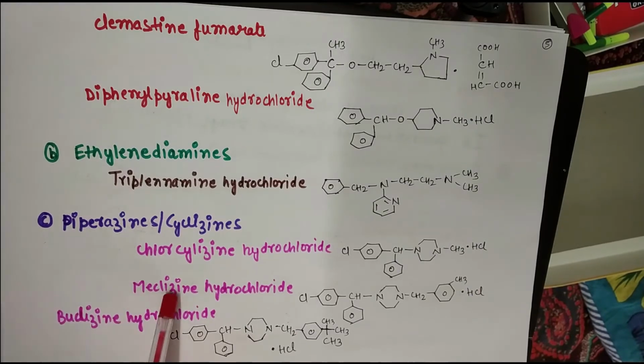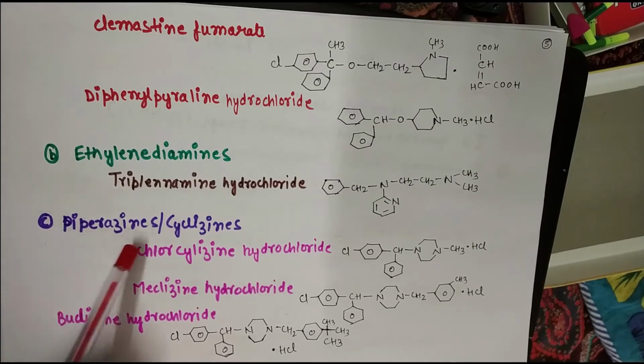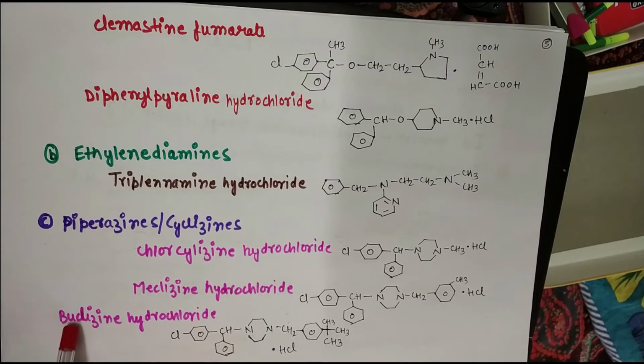Another example is meclizine hydrochloride. Here you can see the structure of meclizine hydrochloride. Another example is buclizine hydrochloride. So this is the third example in piperazine cyclizine derivatives. So these are the chemical structures for the third category, that is piperazine cyclizine.